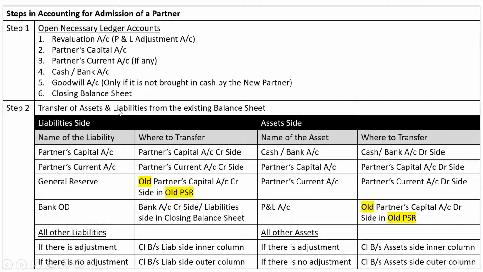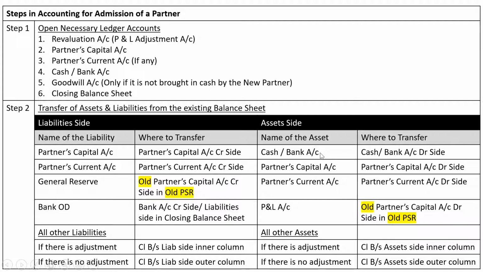Second step, transfer of assets and liabilities from the existing balance sheet. Partners capital account should be transferred to partners capital account. Partners current account should go to partners current account. General reserve should go to old partners capital account, credit side, in the old PSR. Bank overdraft, bank account, credit side. Other liabilities, if there is adjustment, closing balance sheet liability side, inner column. If there is no adjustment, closing balance sheet liability side, outer column.